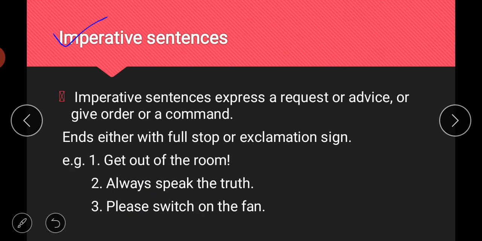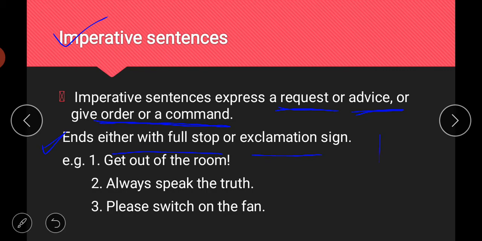Second kind of sentences, your imperative sentences. So what are these imperative sentences? Expresses a request or advice or give order or a command. So it expresses either a request or advice, or it give order or command. Order or command is one and same thing. One thing that you have to remember more about these is that it ends either with a full stop simply, or sometimes with an exclamation sign.